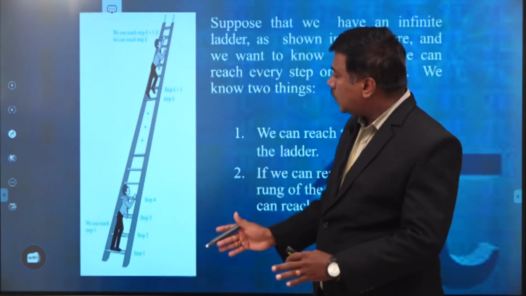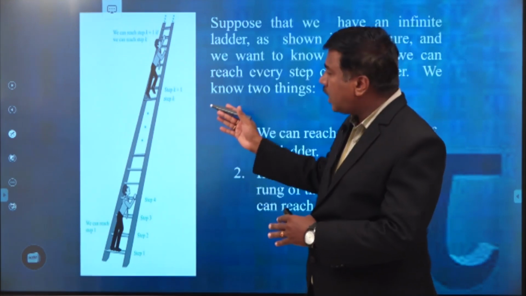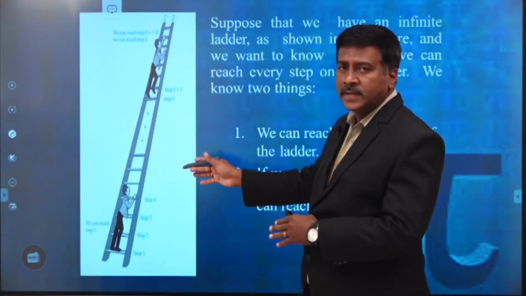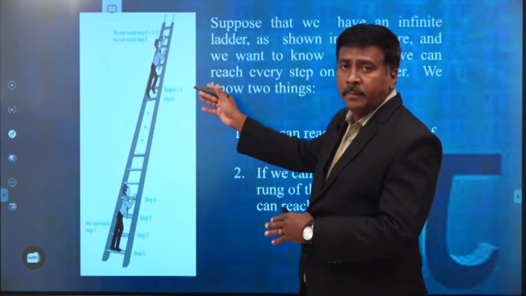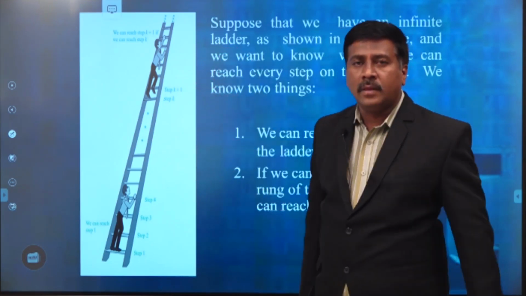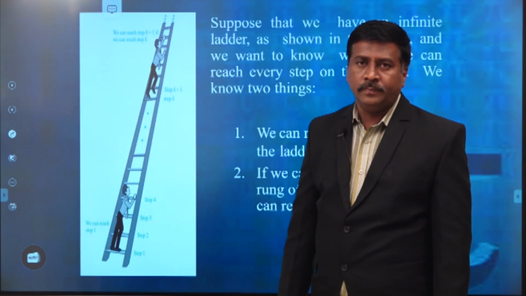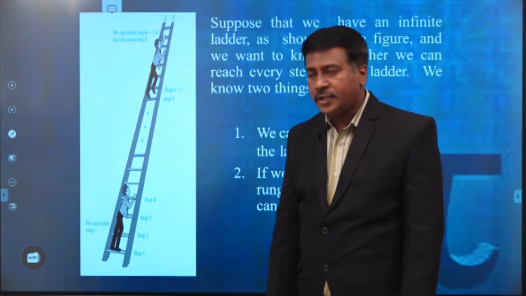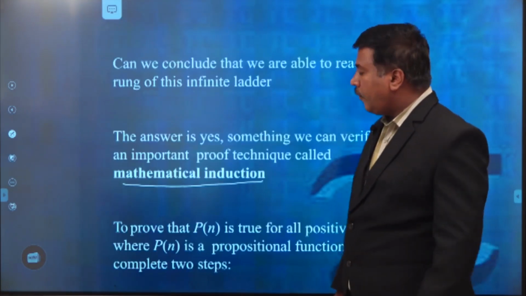The logic or reasoning involved is that the same person has reached the first step, then he reaches the kth step, and automatically the k plus 1th step is also reached. This logic is called mathematical induction. All of you get my point?